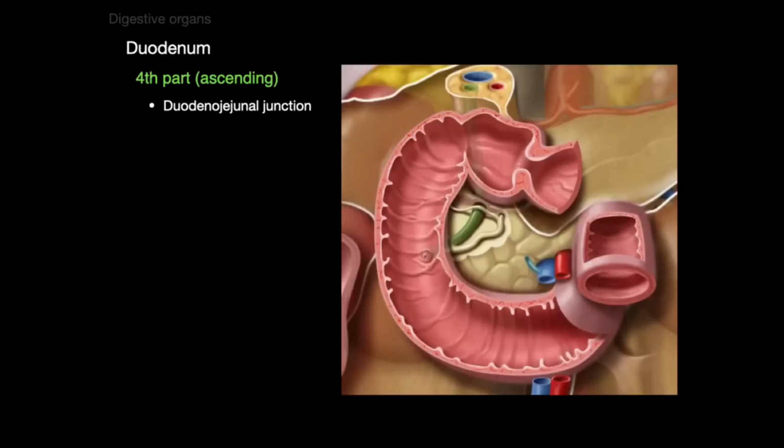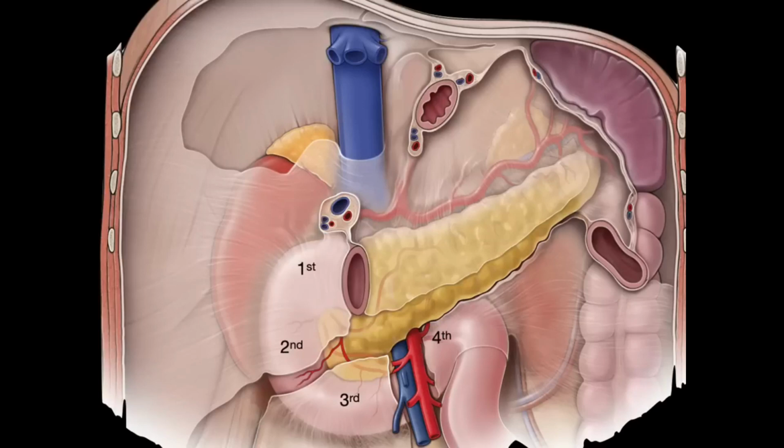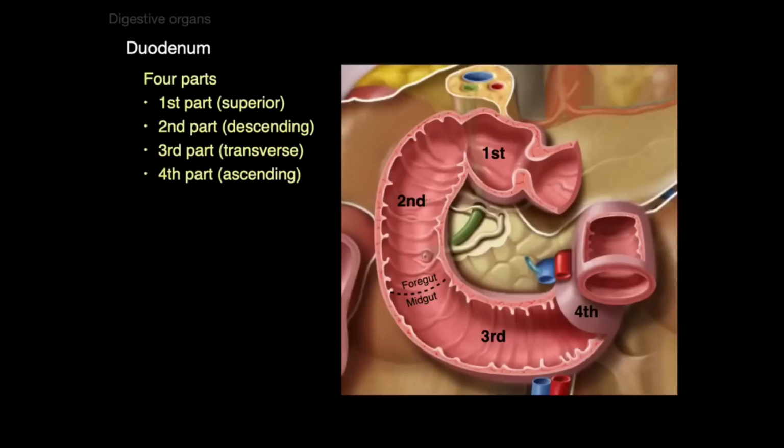And finally, the fourth part, or ascending part of the duodenum, is where the duodenal-jejunal junction occurs and where we go from retroperitoneal back to intraperitoneal organs. So there's the fourth part. And there's the ligament of Treitz, which is skeletal muscle coming off the diaphragmatic crura. That's what points to where the duodenum and jejunum have the duodenal-jejunal junction. It's a surgical landmark that's often used. Retroperitoneal to intraperitoneal. So there's our 4 parts of the duodenum.